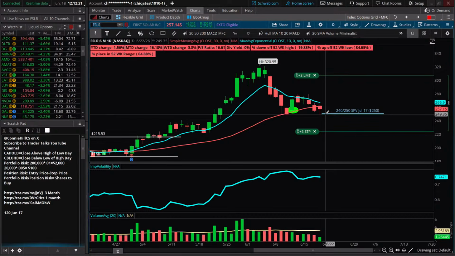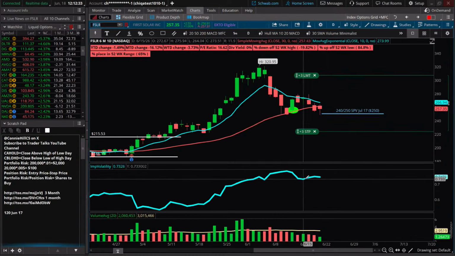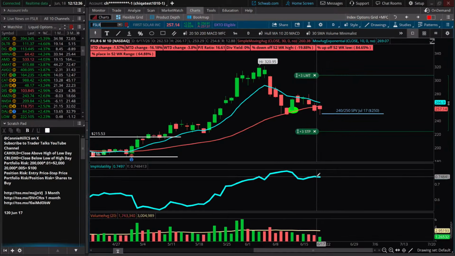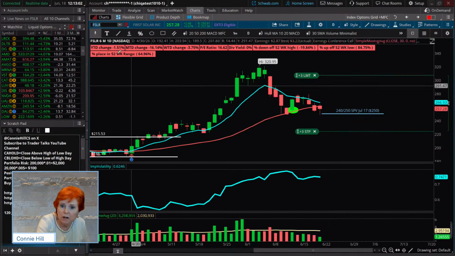Now, one thing to note here, implied volatility sometimes factors into these trades. It looks like implied volatility has kind of dropped a little, so that actually helps our trade a little bit, right? Because it means that the premium is shrinking a little bit, the premium that's due to implied volatility. And so that would be nice, but quite honestly, it hasn't moved that much since we got in the trade. So are we worried about the trade? No, we're just going to let it work. We have our profit target in there. We also have a stop loss based on the triggers of where we didn't want to see it go.